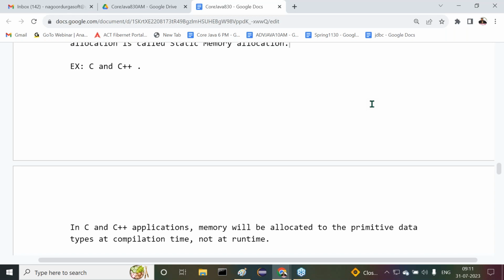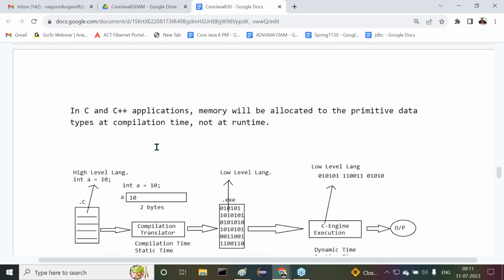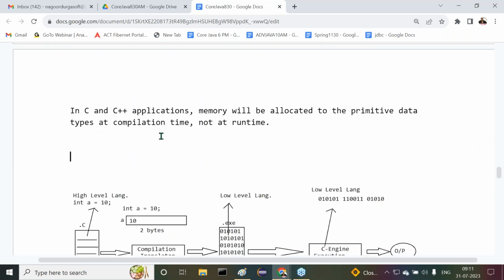Yeah, it's okay, fine. Let me continue. All right, sir. Now, what is the next point we are understanding here? Now tell me, dynamic programming language. What is the meaning of dynamic programming language? You only tell me. If any programming language follows dynamic memory allocation, just give me a minute.